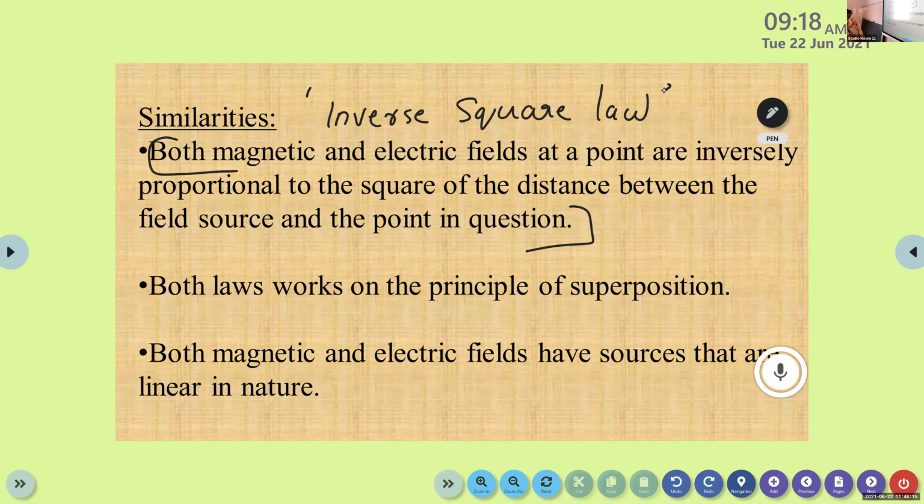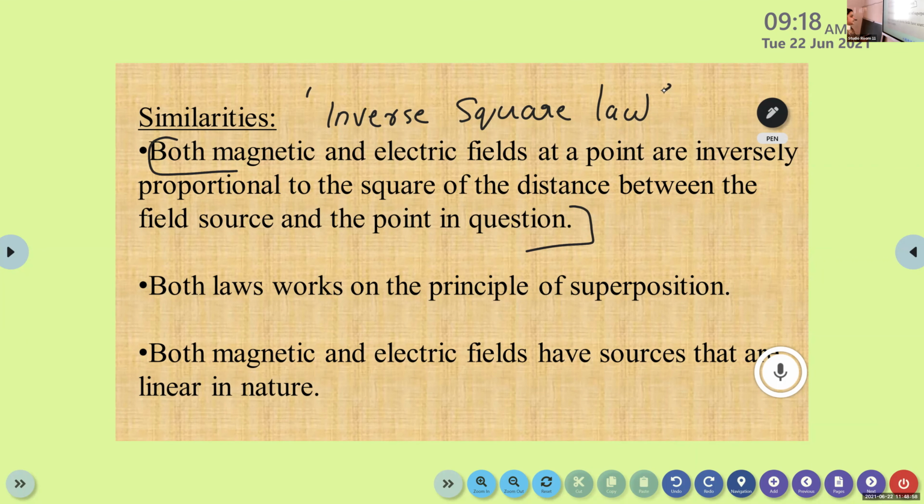And the second similarity: both the laws work on the principle of superposition. Because the total electric field is the sum of the electric fields due to individual charges. Similarly, in the case of magnetic field, the total magnetic field is equal to the sum of the magnetic fields due to the individual moving charges. So both the laws work on the principle of superposition.